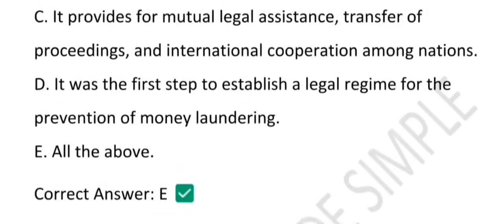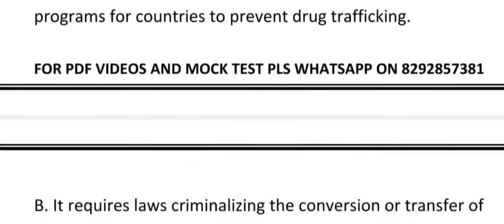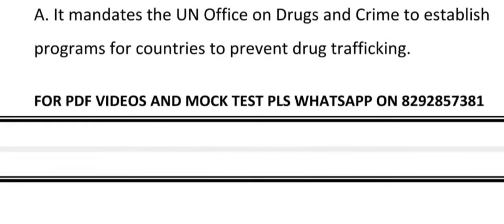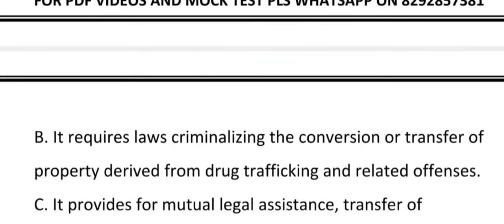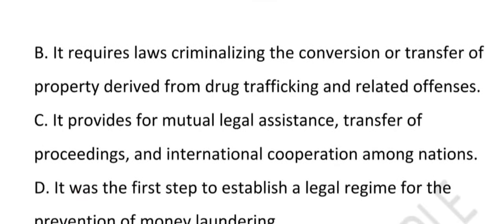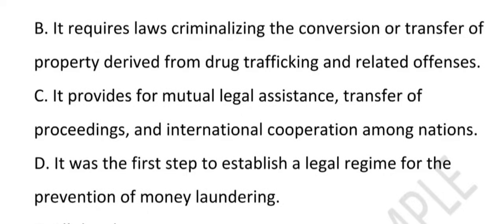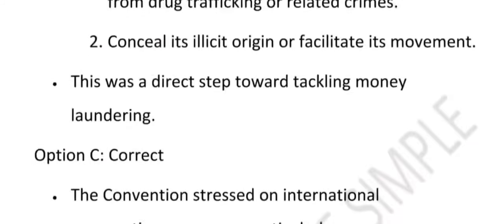So what is the key takeaway? UNODC. Remember the full form: United Nations Office on Drugs and Crime. This program helps countries fight drug trafficking. That is option A. Option B, criminalizing dirty money, so ban hiding drug profit. Option C, global teamwork, it forces cross-border cooperation. Option D, pioneering anti-laundering, which means the first treaty that targeted drug money. And all are correct. So these are all the points related to the UN Vienna Convention.